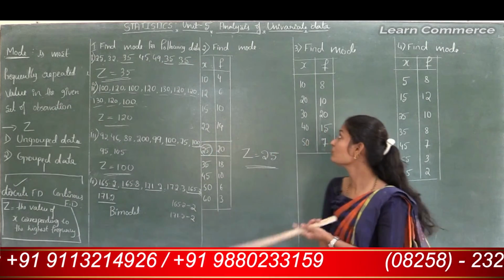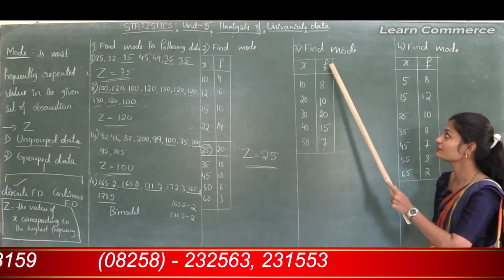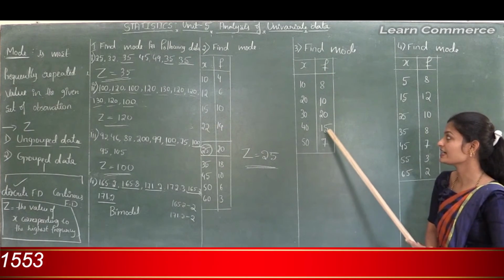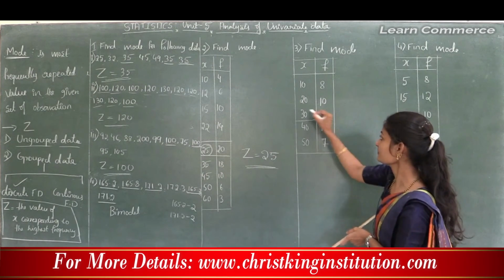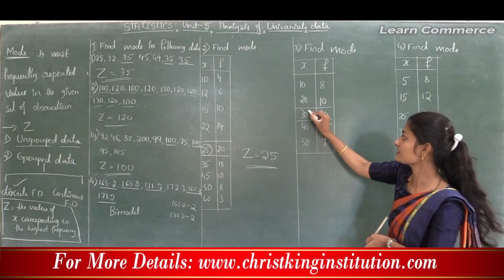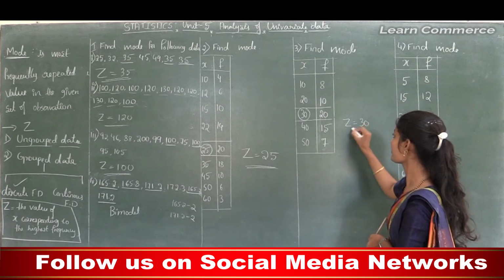To find mode, we need to find the highest frequency. In the frequency column, the highest value is 20. For this highest frequency, the corresponding x is 30. So here mode is 30.